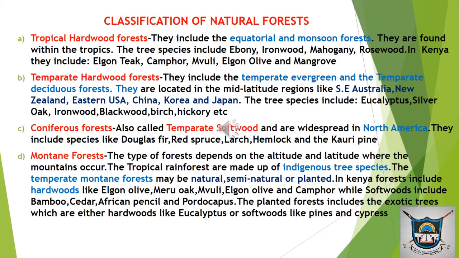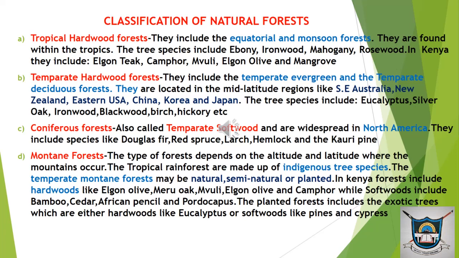So we begin with the tropical hardwood forests. They include the equatorial and monsoon forests. They are found within the tropics. That simply means they are found around the equatorial region, that region between the Tropic of Capricorn and the Tropic of Cancer. The tree species include ebony, ironwood, mahogany, and rosewood. In Kenya, they include Aragon teak, camphor, mvuli, Aragon olive, and the mangrove forests.